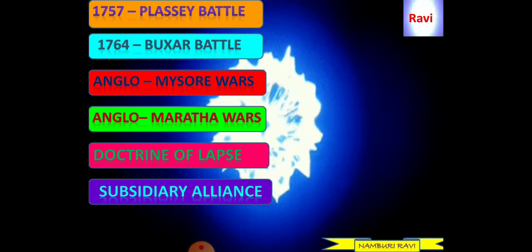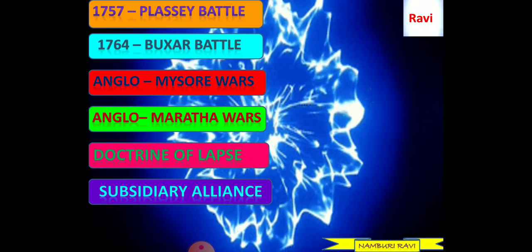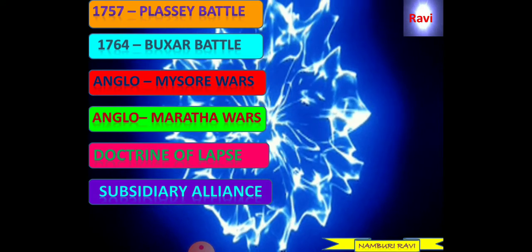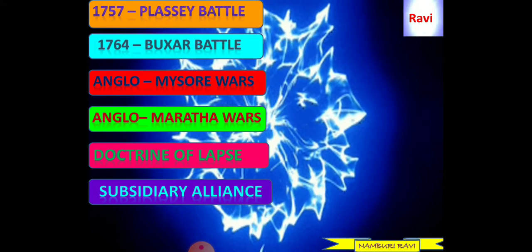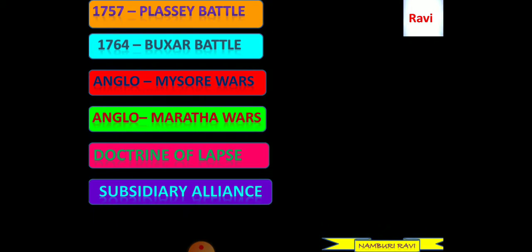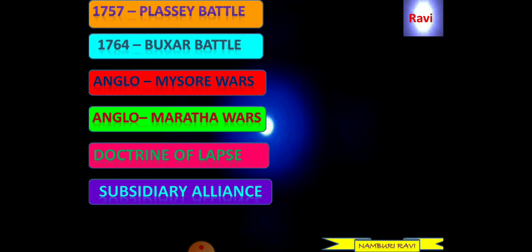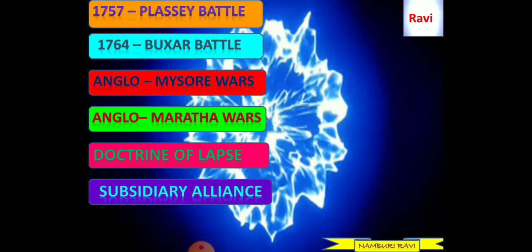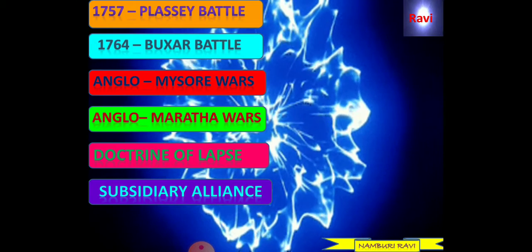Not only these methods, they followed other different methods for the expansion of their administration in the entire country. One famous policy they introduced was known as the doctrine of lapse. The doctrine of lapse policy was introduced by Lord Dalhousie in 1835. According to this doctrine, if any Indian ruler died without a male child or successor, then his or her kingdom would come under the control of the East India Company. Thus, many small independent kingdoms were occupied by the British East India Company.